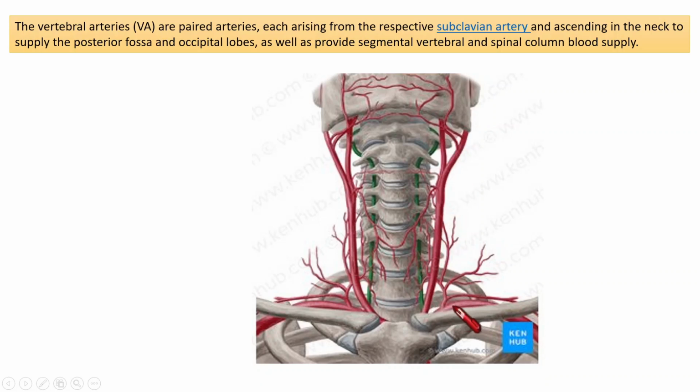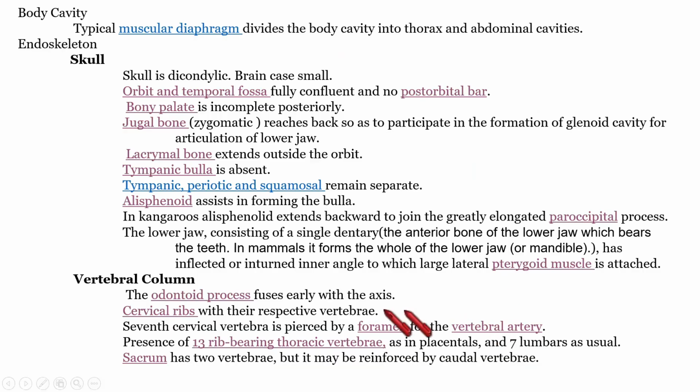From that subclavian artery emerge paired arteries called the vertebral arteries. They supply blood to the upper part, mainly the occipital lobes, the posterior fossa and brain regions like that, and also to all the vertebrae and the spinal column. So that is the vertebral artery. The seventh vertebra is pierced by a foramen for giving passage to the vertebral artery.